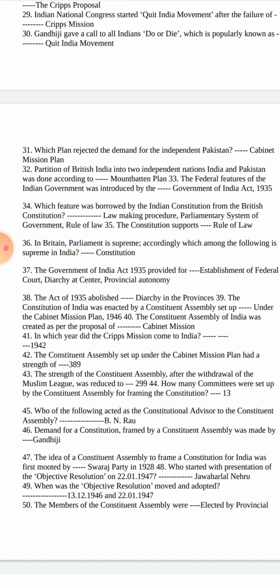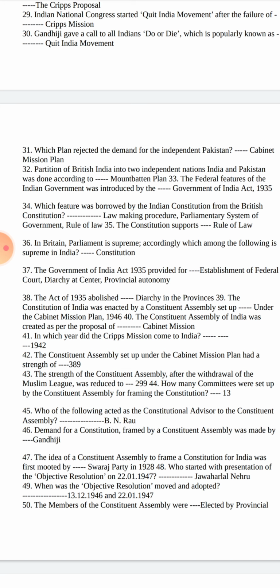The Constitution of India was enacted by the Constituent Assembly set up under the Cabinet Mission Plan 1946. The Constituent Assembly of India was created as per the proposal of the Cabinet Mission. In which year did the Cripps Mission come to India? 1942.